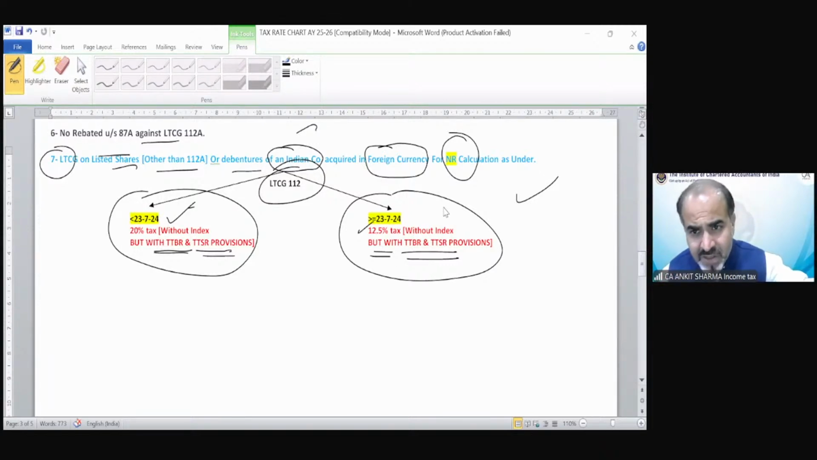Tambeshwari is asking, without indexation means net worth calculation? No. Without indexation, Tambeshwari, means we do not need to do any indexation. Net worth is only in case of slump sale. That is not going to be part of any other security case. Okay, Hardik is asking, sir, if listed security, zero coupon bond, 12.5%. Where there is a rate of 12.5%, there could not be any indexation. Indexation is never going to be applicable if there is a rate of 12.5%.